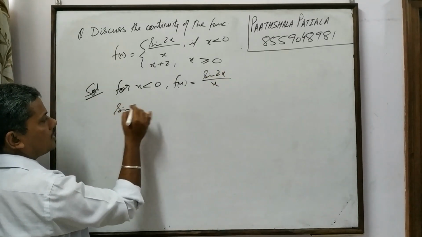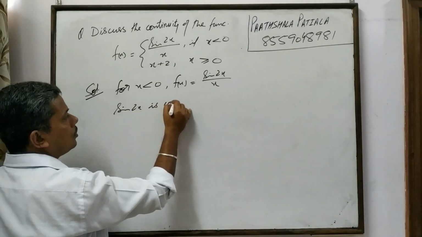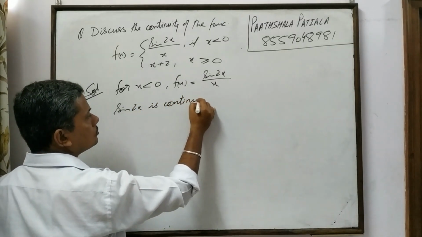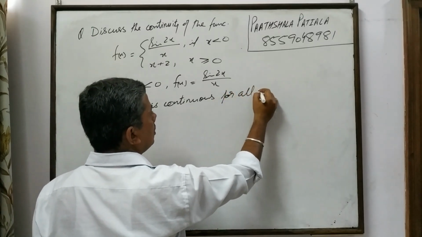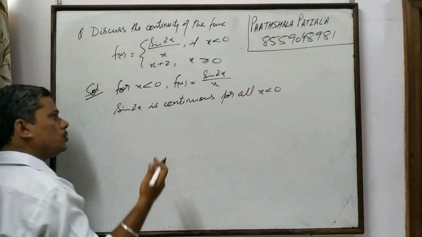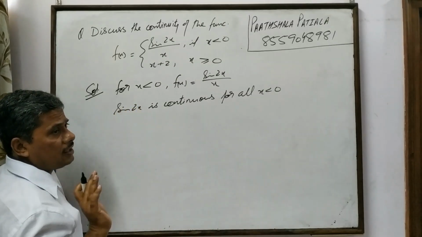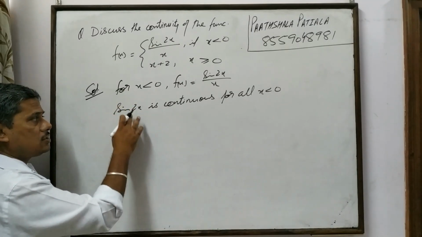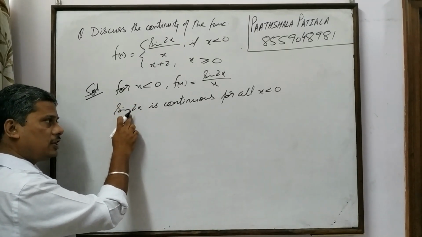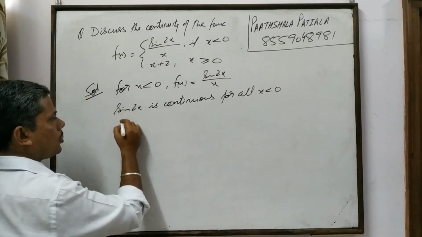Now sine 2x is continuous for all x less than 0, because sine is continuous over the entire real line. It is continuous everywhere, so it is also continuous for all x less than 0.